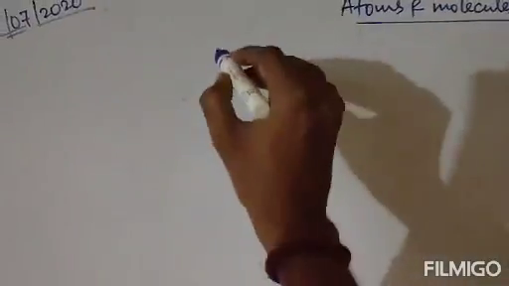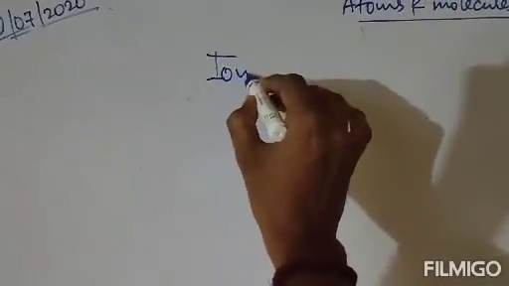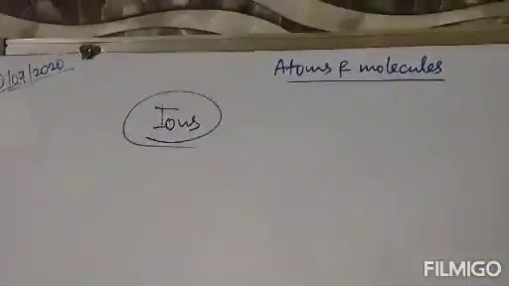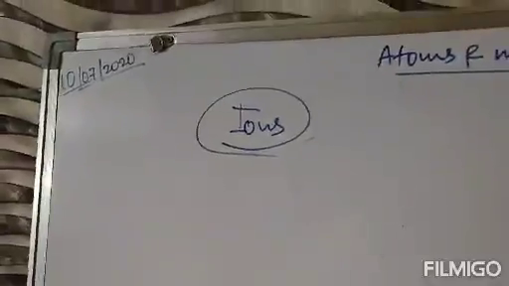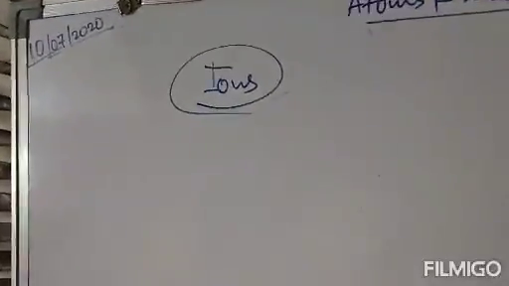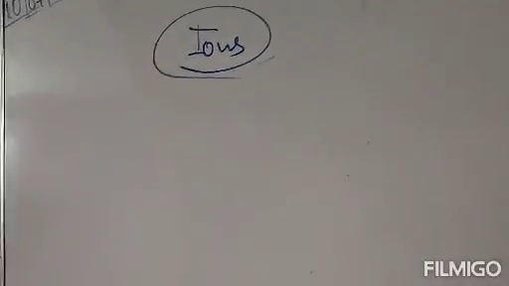Next concept: so molecules are complete. The next concept is ions. What are ions? Very important. Now see, ions are actually charged species. Charge means positive charge or negative charge.